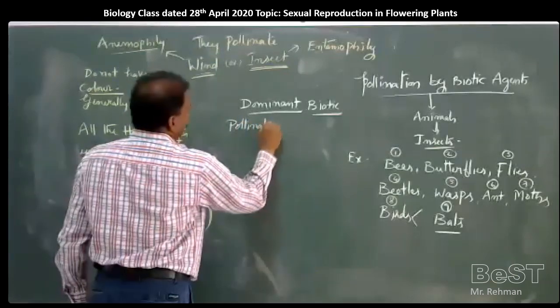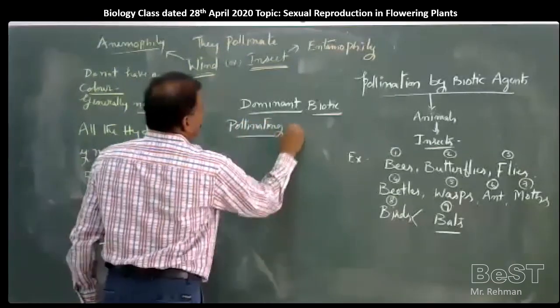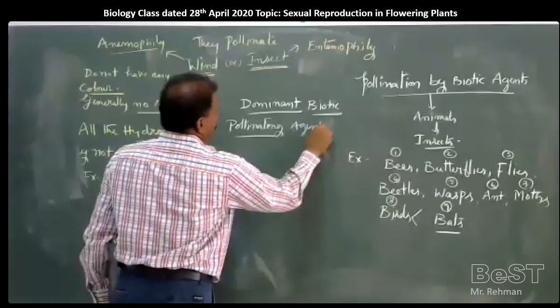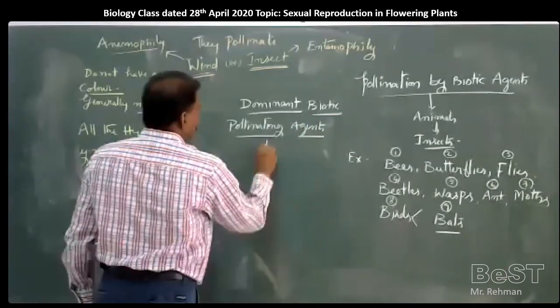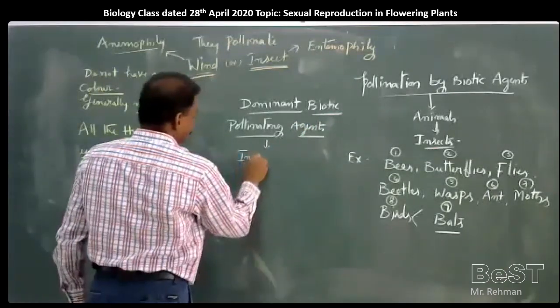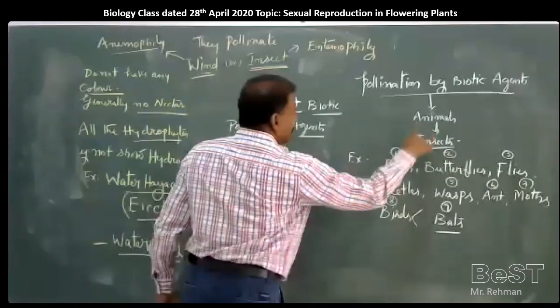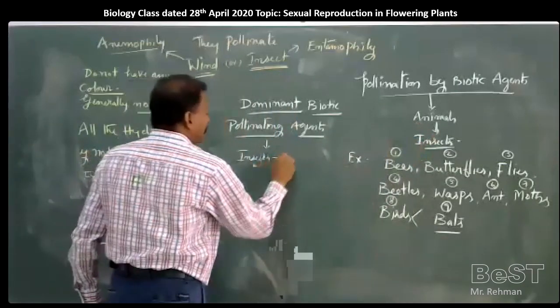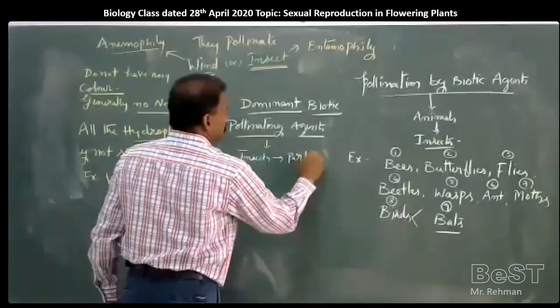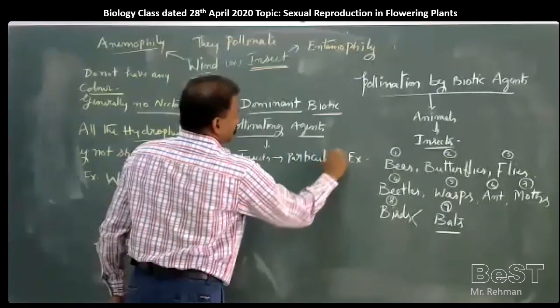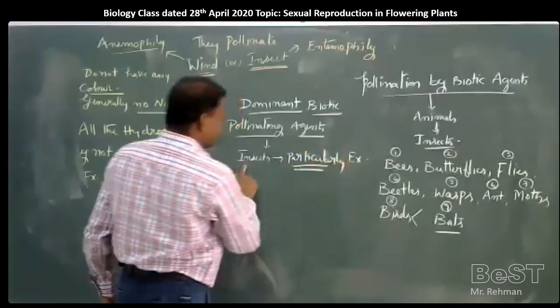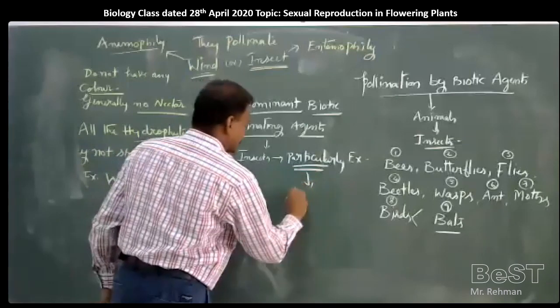They may ask a straight question. Among the animals, insects, and in the insects, particularly bees.